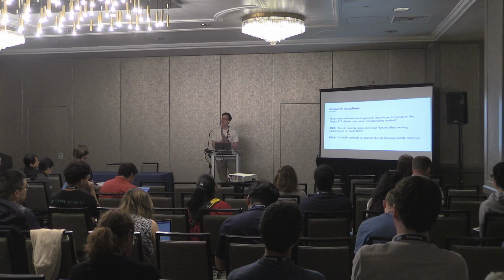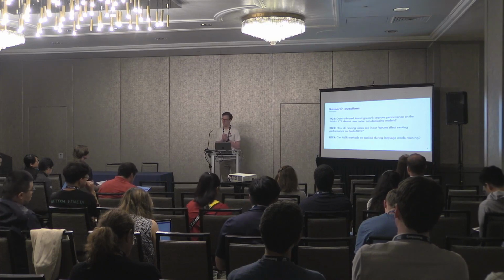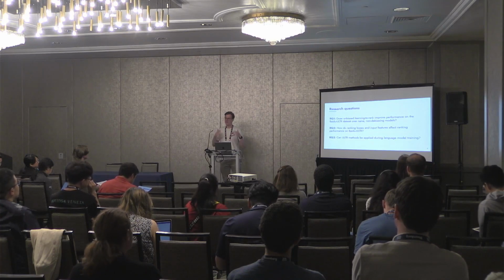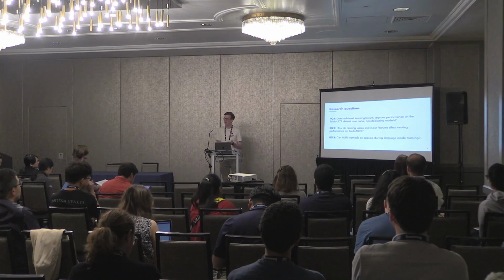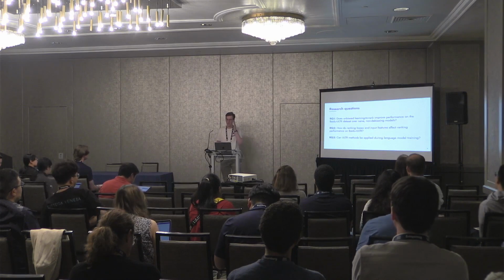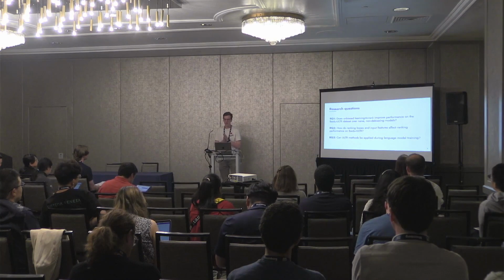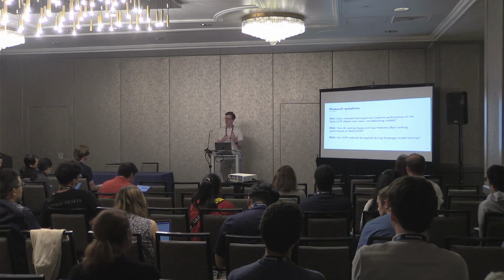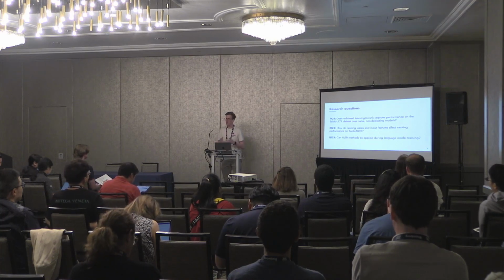This brings me to our research questions in this work. So the first one is quite simple. Well, do these unbiased learning to rank methods work on this data set, right? The second one is what's the impact of different ranking loss functions and different input features on the performance. And lastly, because we looked at BERT-based cross-encoders here, well, what's the effect of applying unbiased learning to rank when training a cross-encoder?